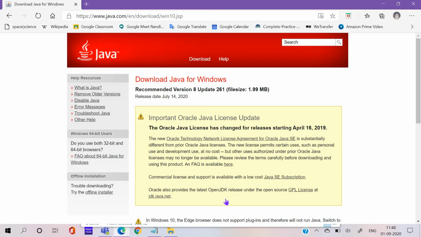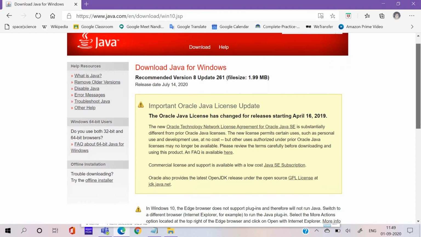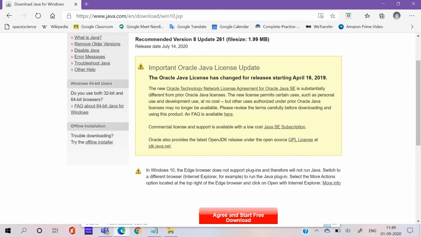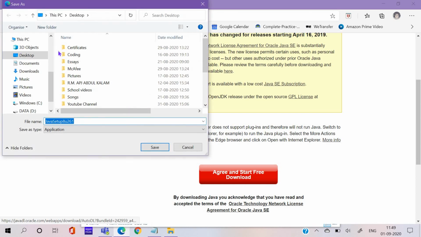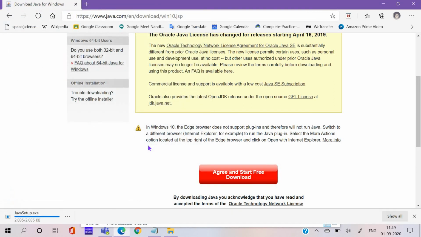They tell that the Edge browser does not support running Java. So I'll do the green free download actually. And Java setup, I want to do it on the desktop. I'll just change the name, because these random numbers don't even make any sense. Now you can open it.